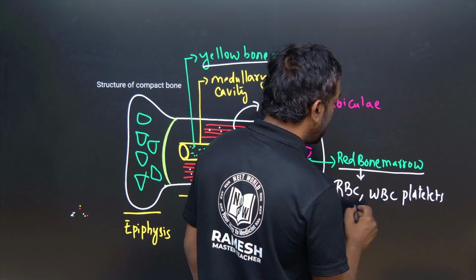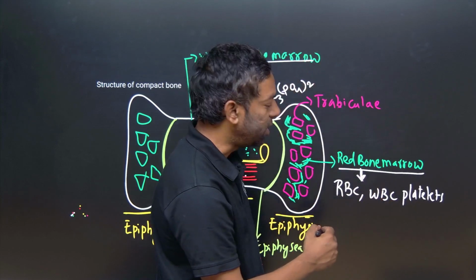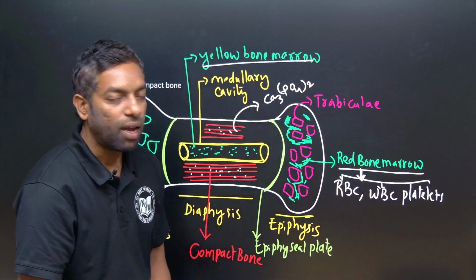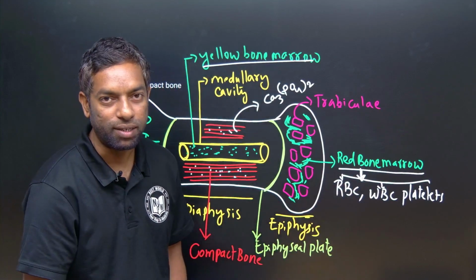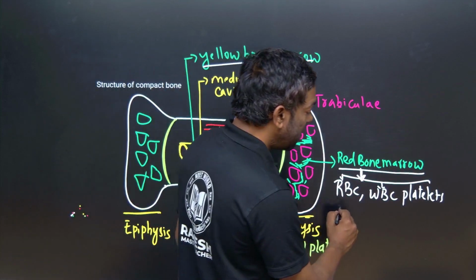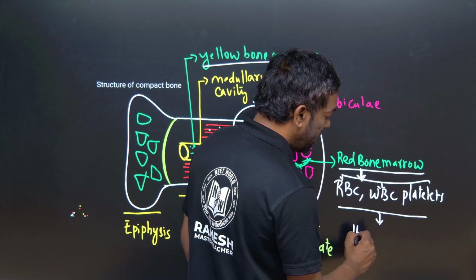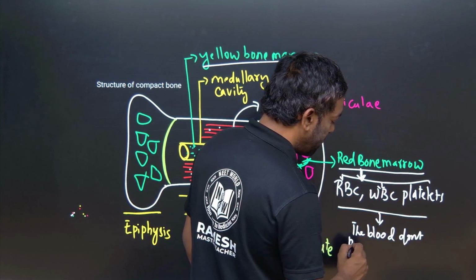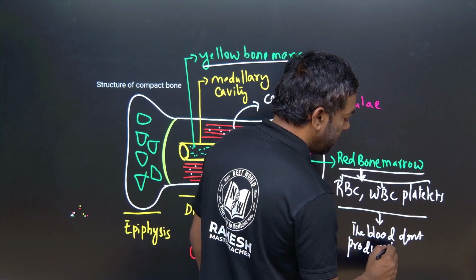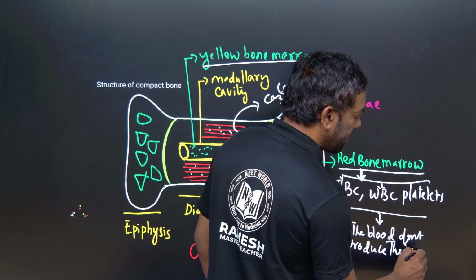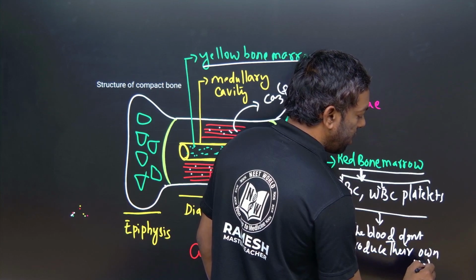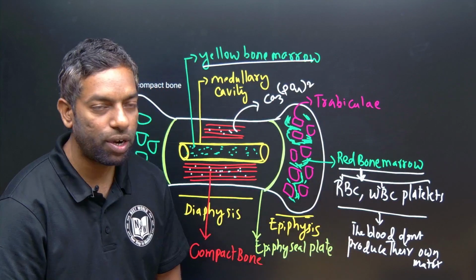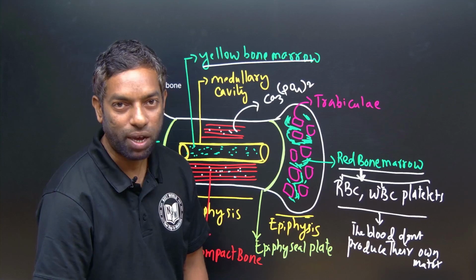Guys, this is important: red bone marrow not only produces RBCs, it produces three types of cells, RBC, WBC and platelets, because blood does not produce its own matrix. In that way it is a fluid tissue, which is produced from the red bone marrow.